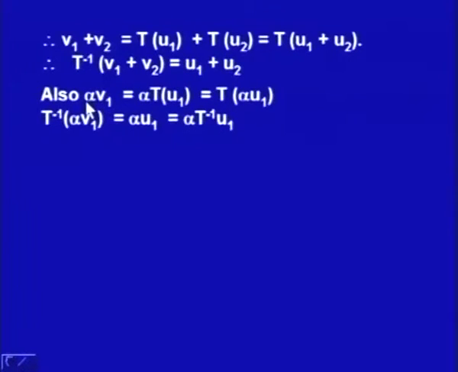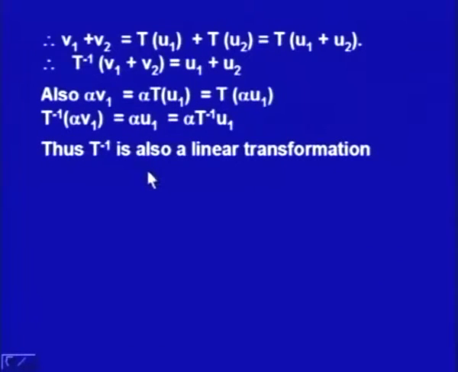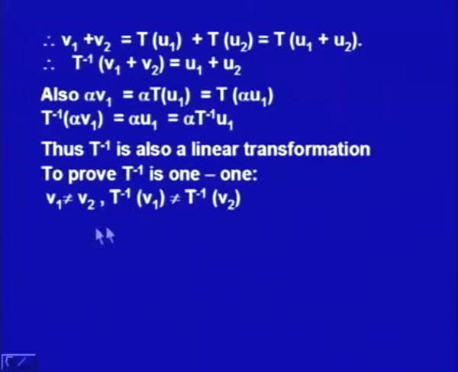The second is alpha V1 is equal to alpha TU1, which is equal to T times alpha U1, T being a linear transformation. So, from alpha V1 is equal to T of alpha U1, we can write down T inverse alpha V1 is equal to alpha U1, or it is equal to alpha times T inverse V1. So, homogeneous property is also satisfied, and hence one can say that T inverse is also a linear transformation. So, if T is linear, then T inverse is also linear, provided it is 1-1.